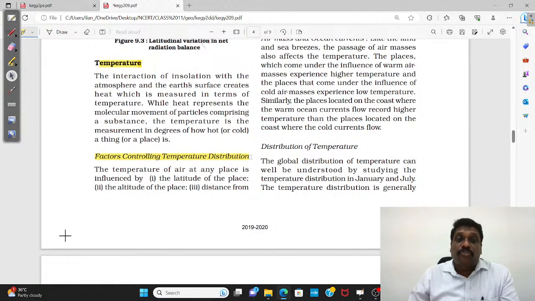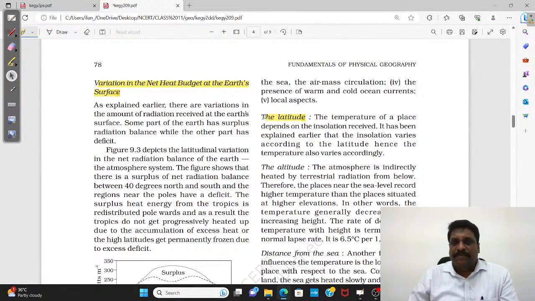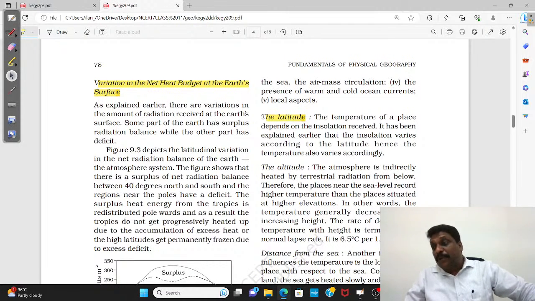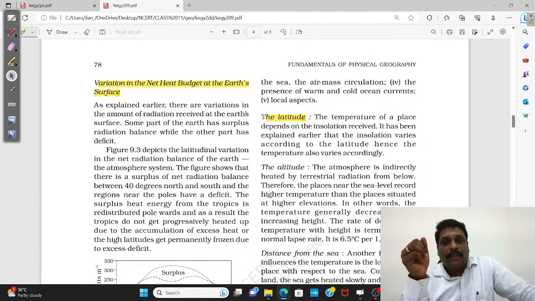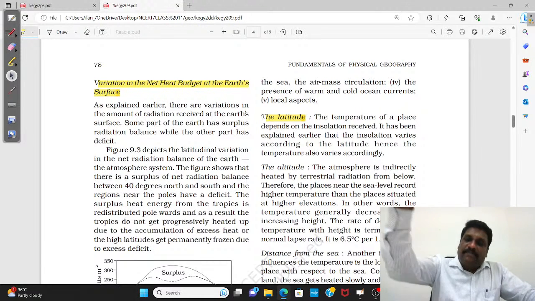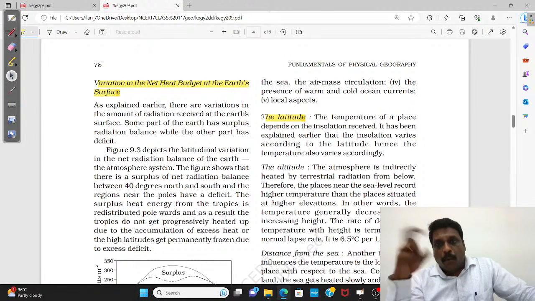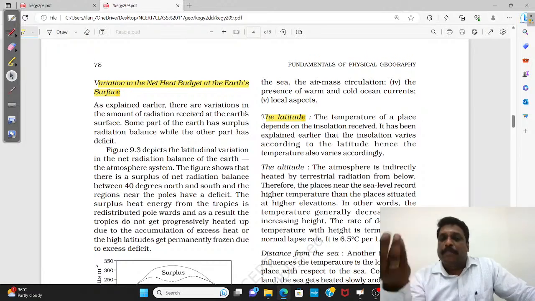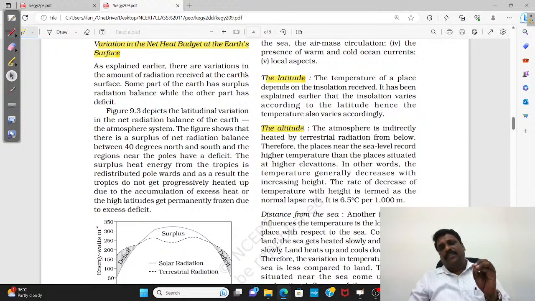Now here, temperature differs from place to place and time to time. What are the various factors? Number one, latitude, my dear friends. Very simple. You increase the latitude, temperature will decrease, because if you increase the latitude, insolation will decrease. Already we have taken it. Tropical region, my dear friends, 320 watts per square meter of an area. Polar region only 70 watts per square meter. So one thing, you increase the latitude, the insolation will decrease. If insolation decreases, what will decrease is the temperature. Then altitude. Altitude goes hand in hand, synonymous with what?